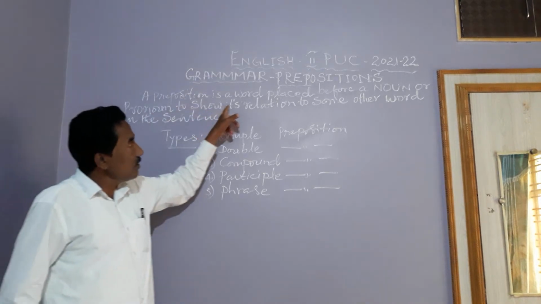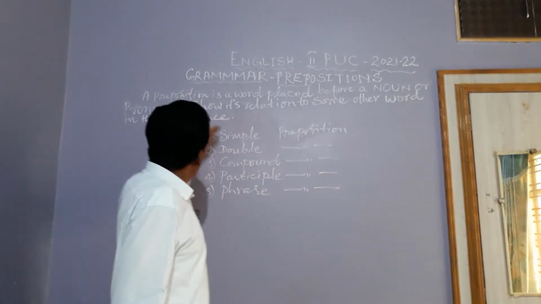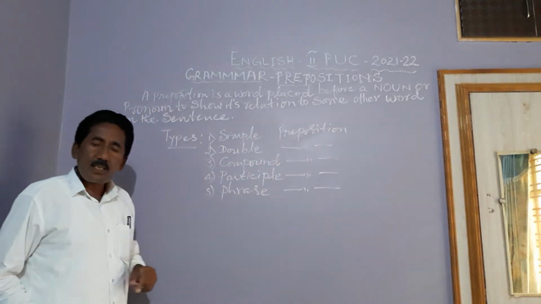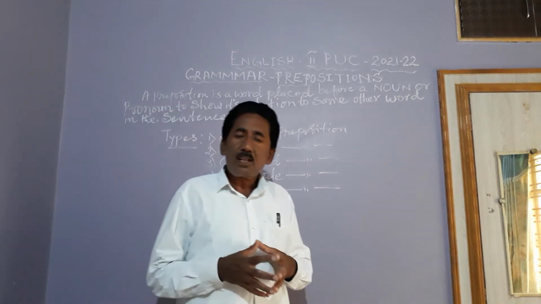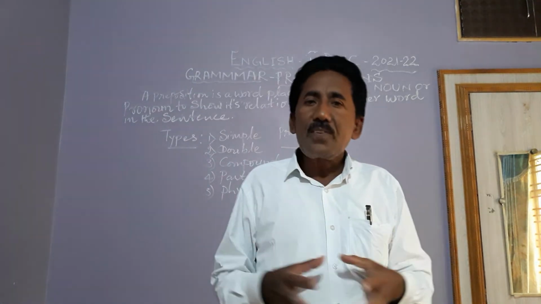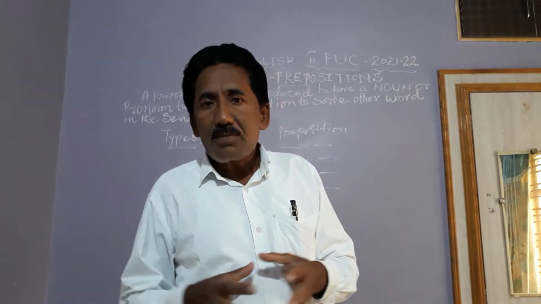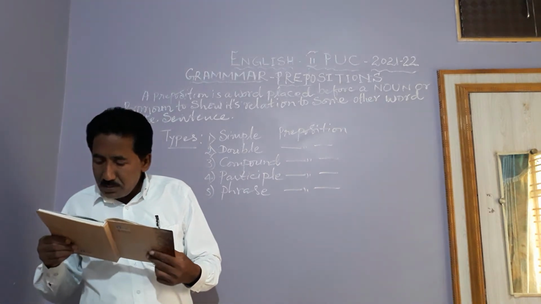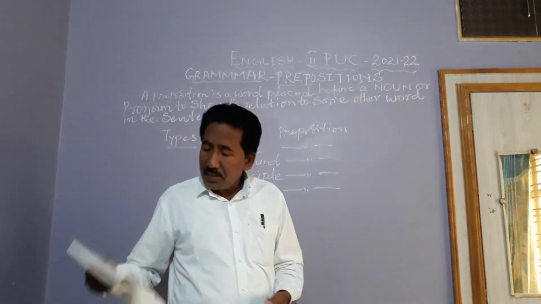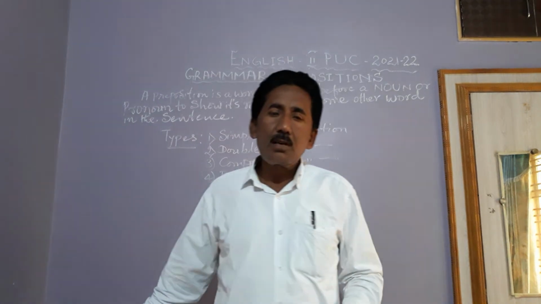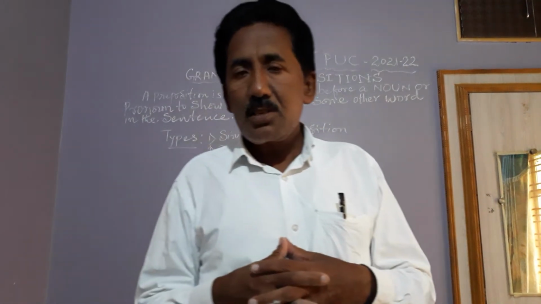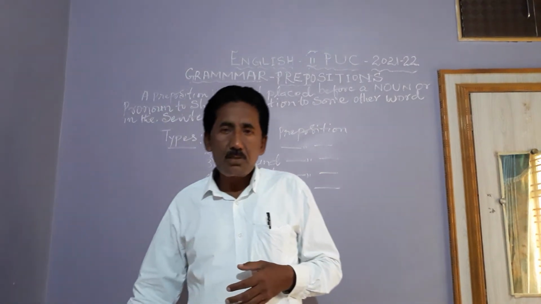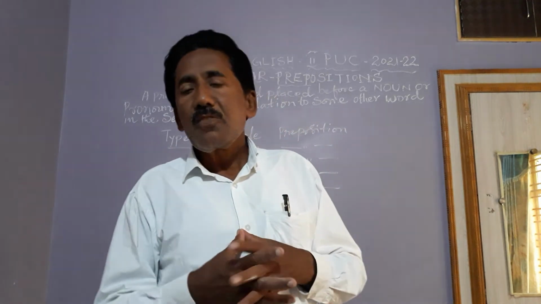A preposition is a word placed before a noun or a pronoun to show its relation to some other word in the sentence. Although the preposition is usually placed before a noun or pronoun, sometimes it comes after the object. Sometimes it comes after the word which it governs.